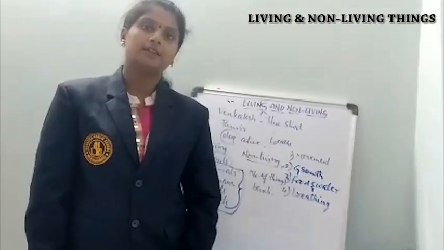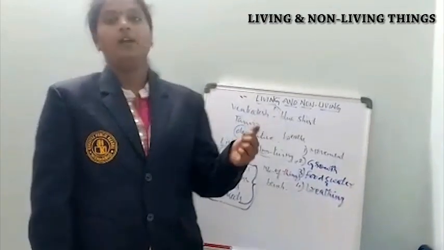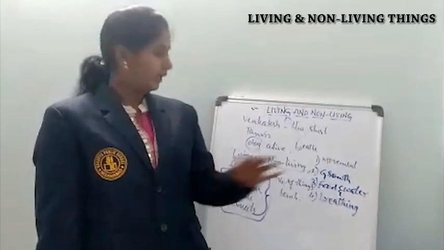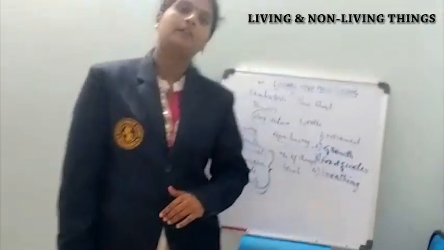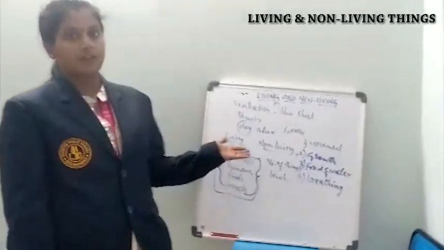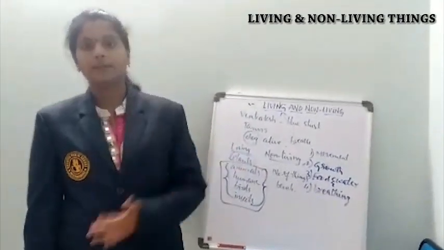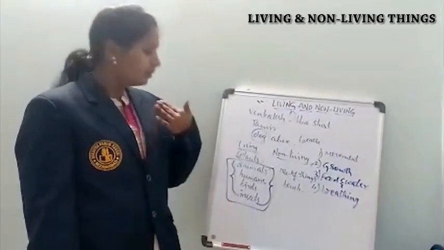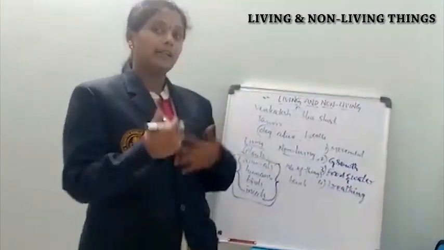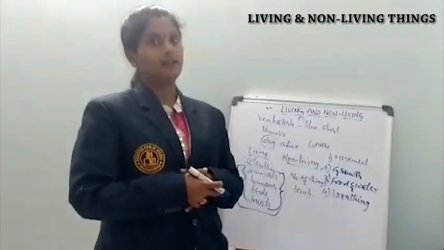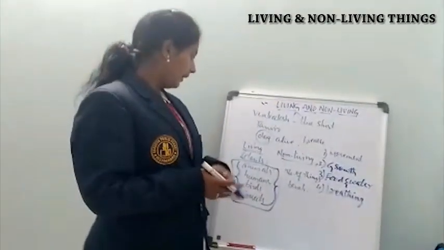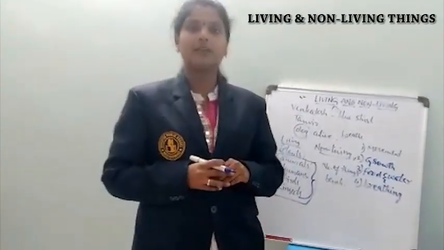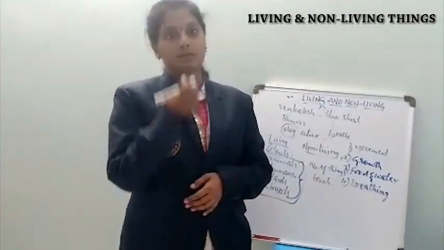And the next characteristic feature is breathing. All living organisms need air to survive. Along with food and water, we need air to survive. Plants also need air. Animals, human beings, birds, insects, every living organism needs air to survive. That means we take air inside and give air outside. If you take examples of living things like animals, human beings, birds, insects, etc., we have some holes.